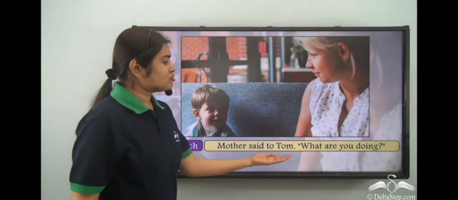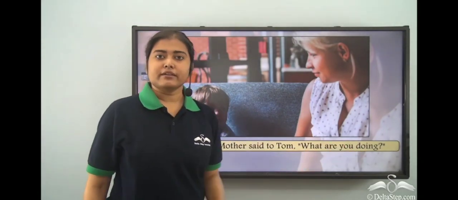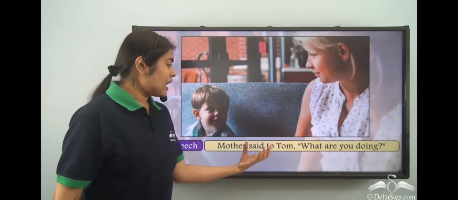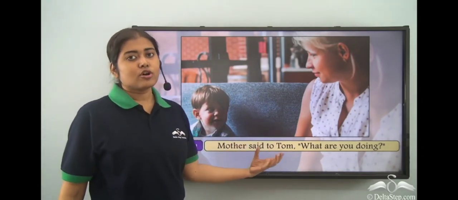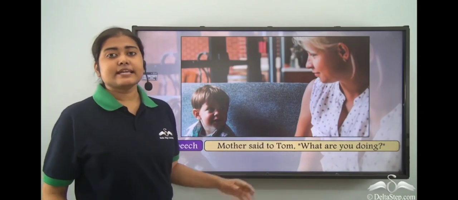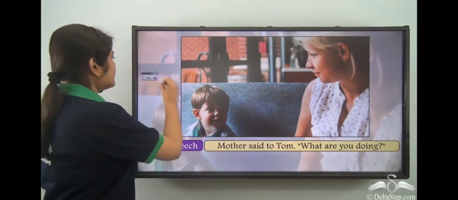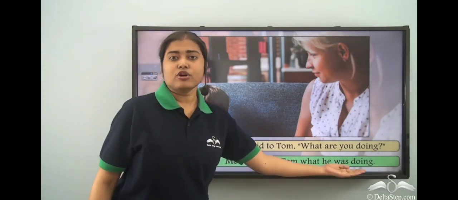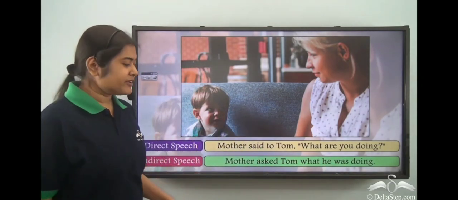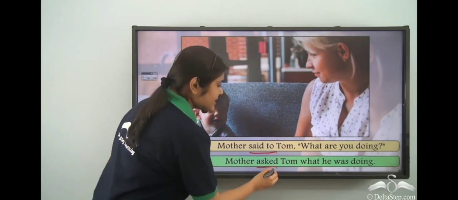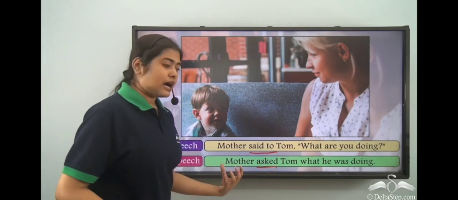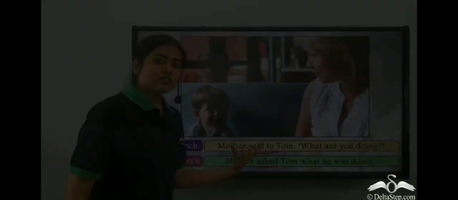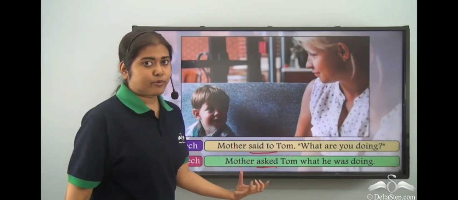Mother said to Tom, "What are you doing?" Now here, what do we see? This is a question being asked by mother to Tom. So, how do we write it in the indirect speech? We shall write, mother asked Tom what he was doing. So, what have we done? Since it is a question which is being asked by mother to Tom, so said to becomes asked. So, the first change takes place in the reporting verb.